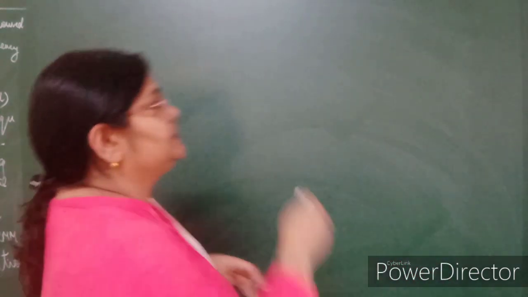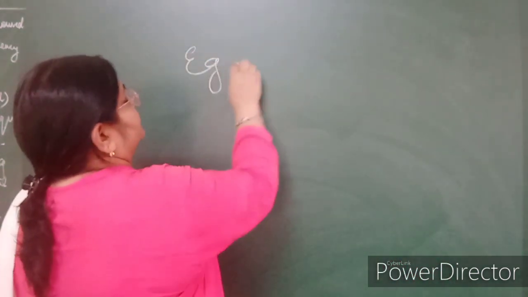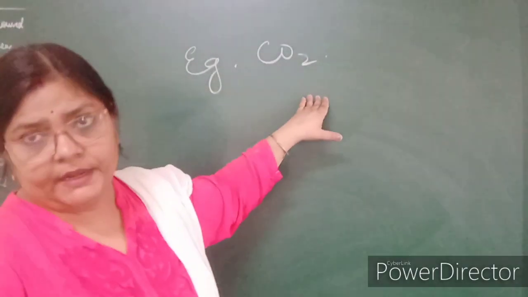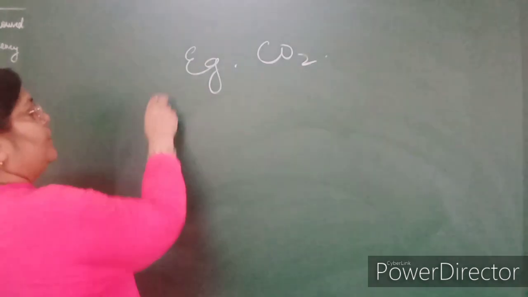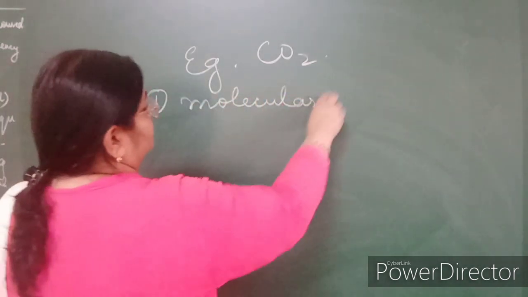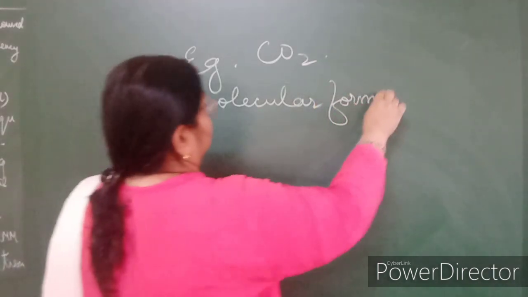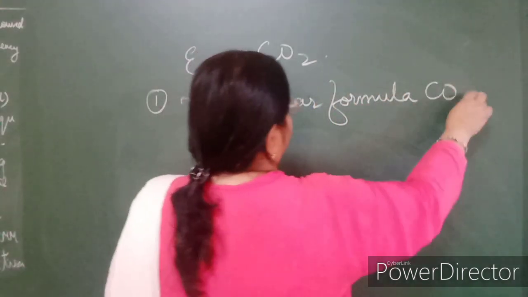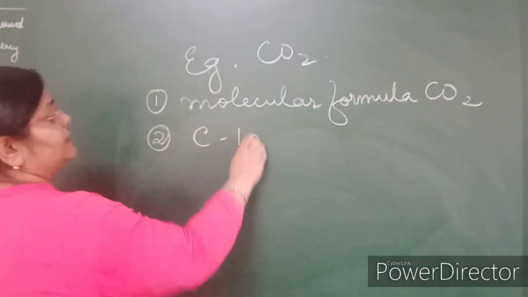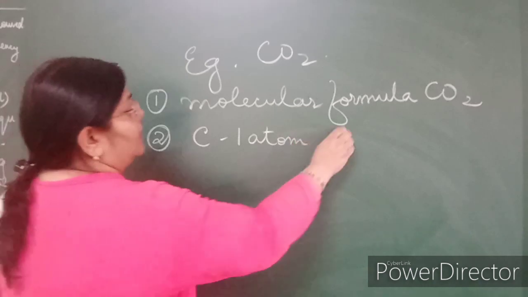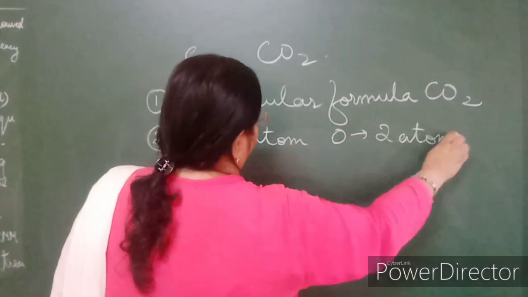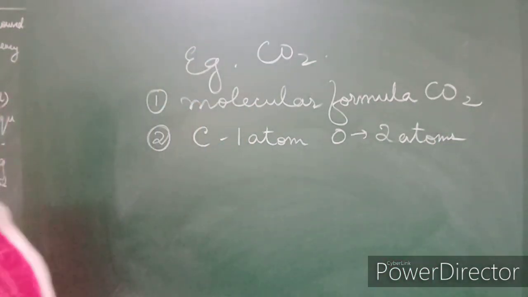Let us take the example of carbon dioxide. What is the molecular formula? Carbon dioxide. So how many carbons are there? One atom of carbon. How many oxygen atoms are there? Two atoms. Okay, we can find this out.